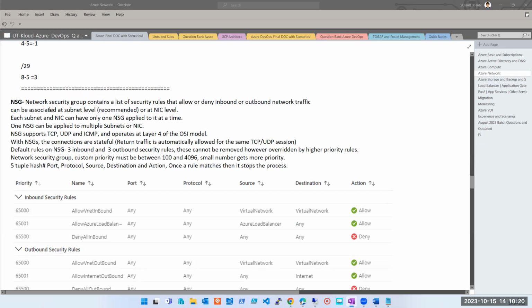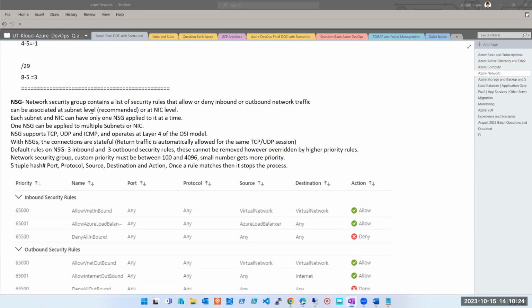So what is NSG? The answer to the first question: NSG is a Network Security Group that contains a list of security rules that allow or deny inbound or outbound traffic. This should be your interview answer. You can definitely add more, or you can wait for the next question, which is where it can be associated. I have already explained it to you.